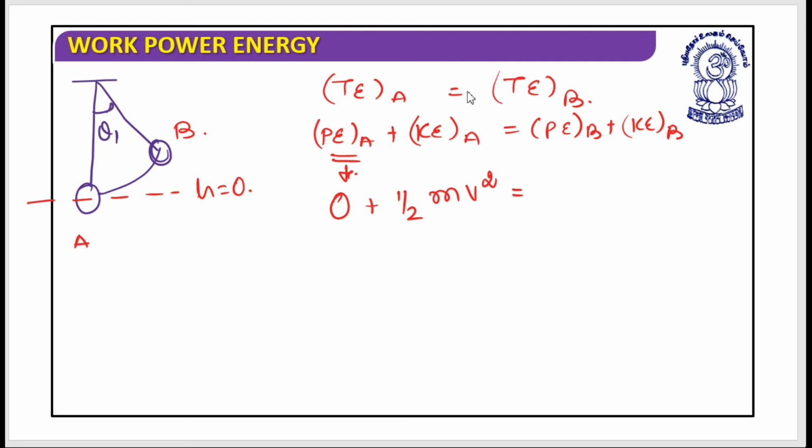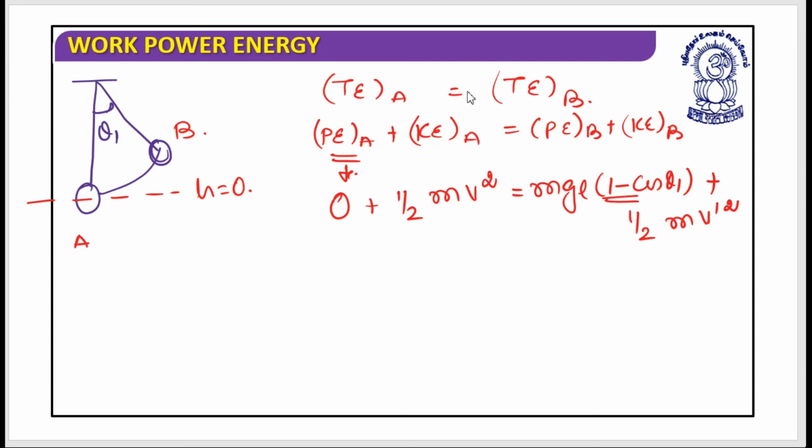That should be equal to potential energy at B, mgl into bracket 1 minus cos theta 1, plus kinetic energy at B, that is half m v dash square. I hope this is clear.